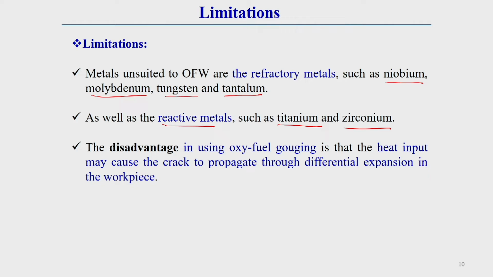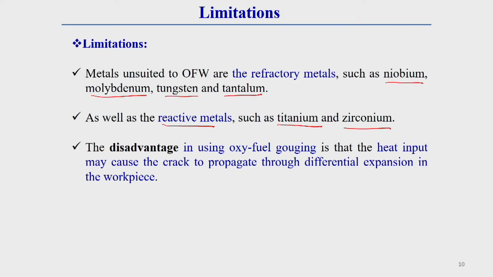Here is one important thing you should keep in mind, the disadvantage in using oxy-fuel gouging. Gouging means removing welded material from some portion, that means gouging is the operation by which we can repair a defect. Gouging operation means, first of all, by oxy-fuel flame or by some arc generally. Here we are discussing oxy-fuel flame. By oxy-fuel flame the defective weld zone is melted, and by the forceful pressure of gases that molten pool is removed.